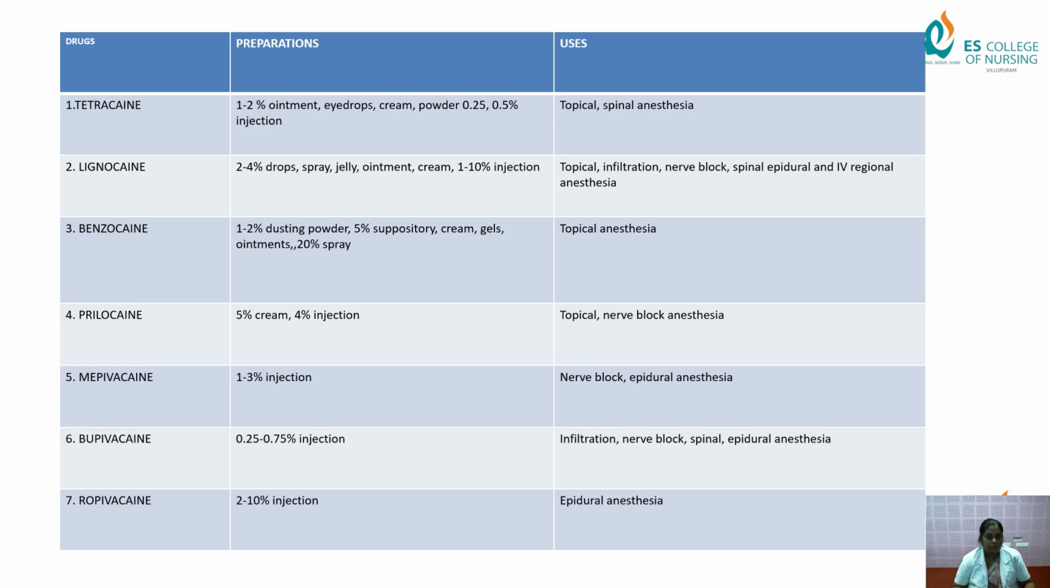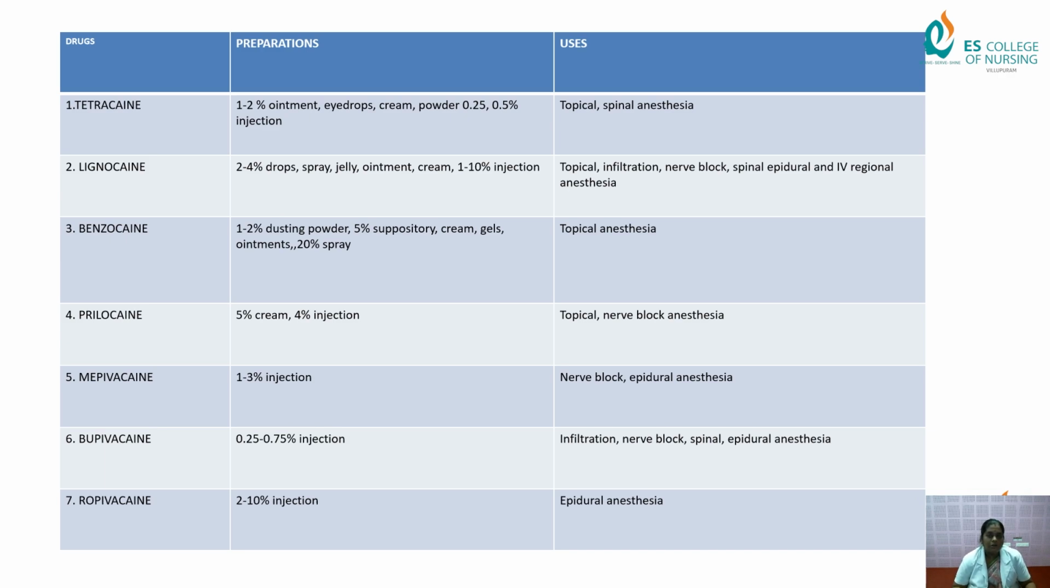Benzocaine is 1 to 2% as a dusting powder, sometimes suppository, cream, gels, ointments, and sprays are also available, used for topical anesthesia. Prilocaine is 5% cream, 4% injection, for topical and nerve block anesthesia. Mepivacaine is 1 to 3% injection, for nerve block or epidural. Bupivacaine 0.25 to 0.75% injection, for infiltration, nerve block, spinal, epidural.